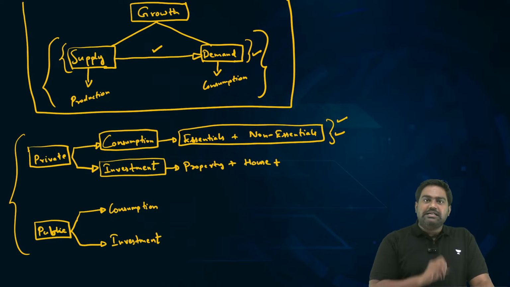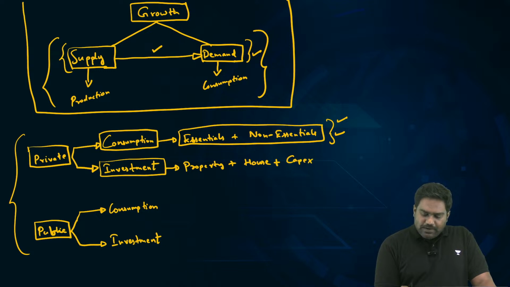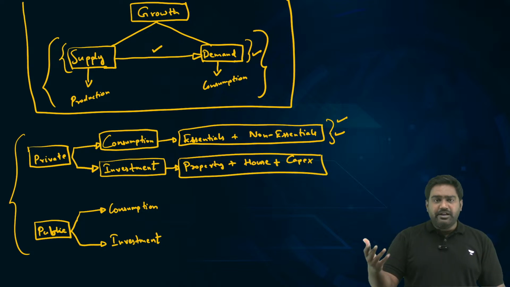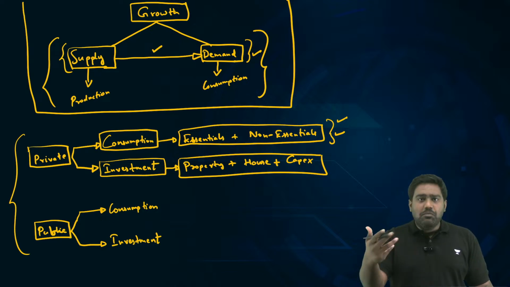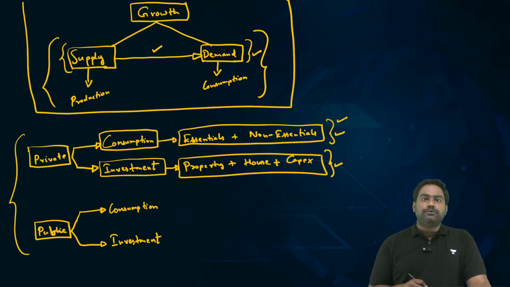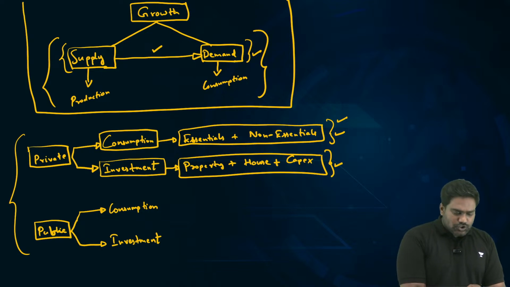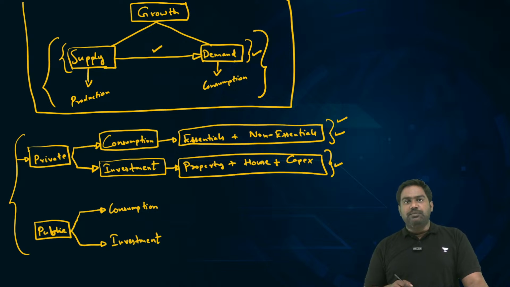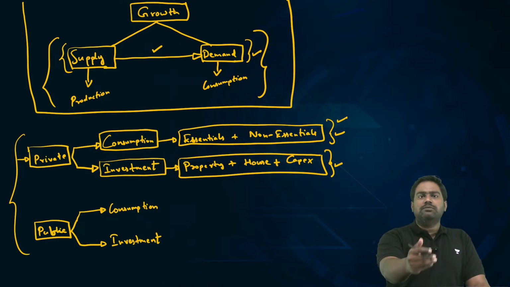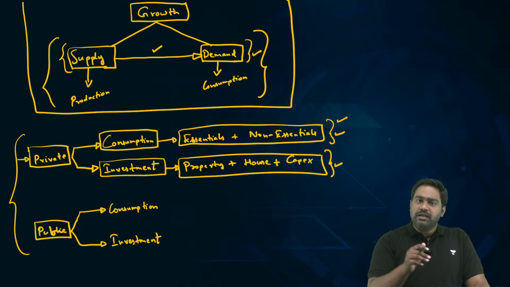Similarly, for private industries, the capital expenditure they incur in procuring new machinery, in building a new factory, in creating more jobs, that becomes investment for a private corporation. So I hope now the difference between consumption and investment is getting clear. So when we talk about private consumption and investment, private consumption refers to our day-to-day consumption at the private level. Investment refers to anything which is long-term asset creation that's happening in the economy through private investments, through private expenditure.